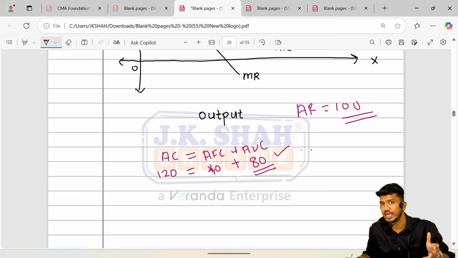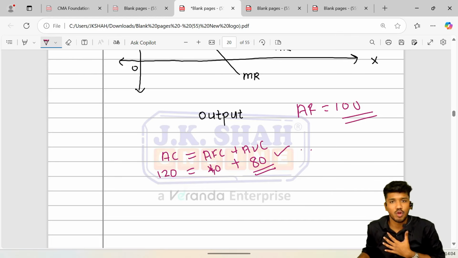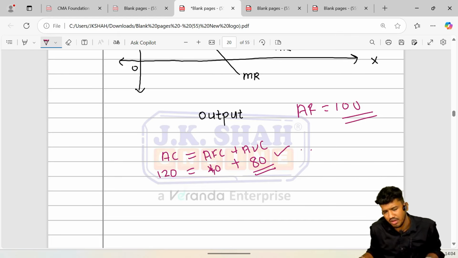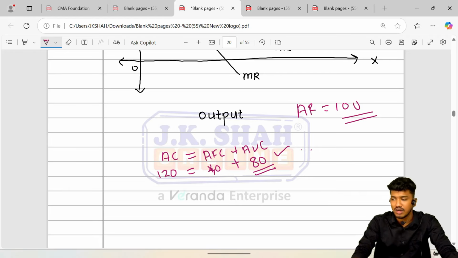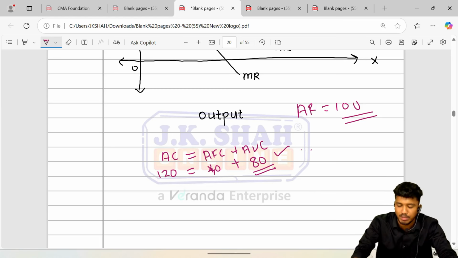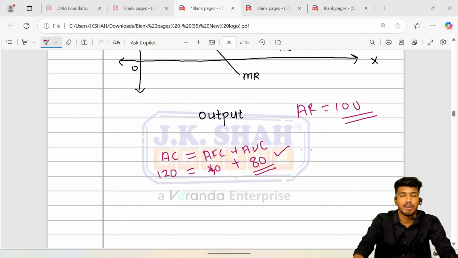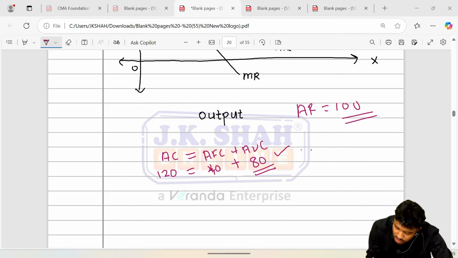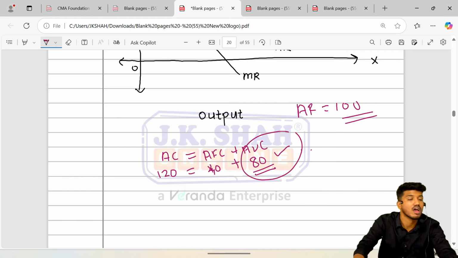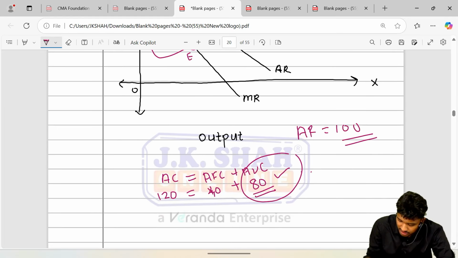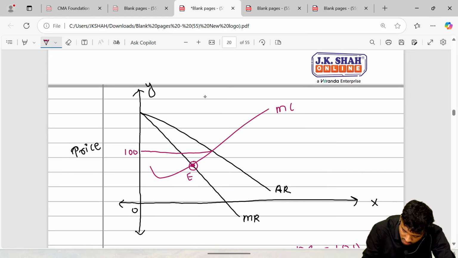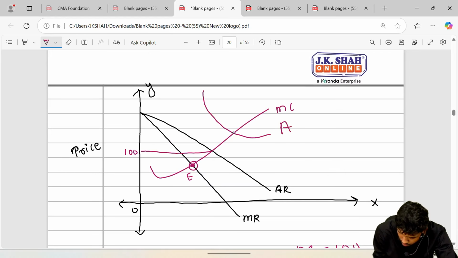We made the product for 120 and we are selling it for 100. So it is a loss. We have knowledge about it, that we are in a loss making situation, that we are absolutely facing losses. But what I'm trying to convey to you is, are we able to recover variable cost? Yes, we are able to recover variable cost because we sold the product for 100 rupees, so we are recovering the variable cost. And if the variable cost is getting recovered, do not shut down the business, continue the business. So we can continue the business. So in that case, we can continue the business. See, this was our average cost, which was higher.